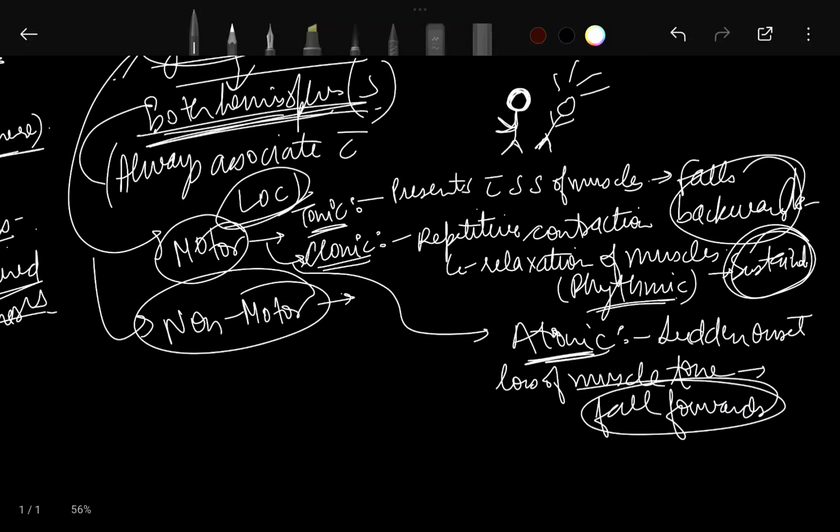So how to remember that? Tonic, atonic. Just remember the disease TB. This person also had TB, and fell backwards. The person who had TB, which means the person who had tonic seizures, fell backwards.